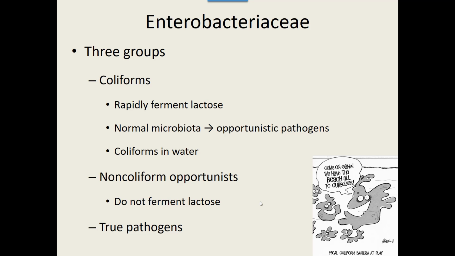But there's others. A lot of these are normal microbiota, normal flora that become opportunistic pathogens. E. coli lives in us, normally doing some great things, but if it gets somewhere else, it becomes opportunistic.